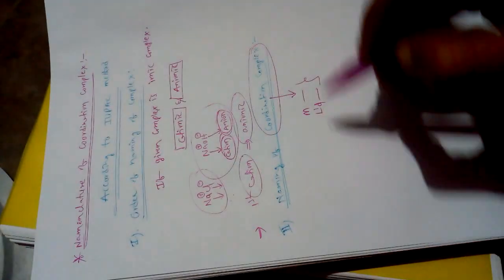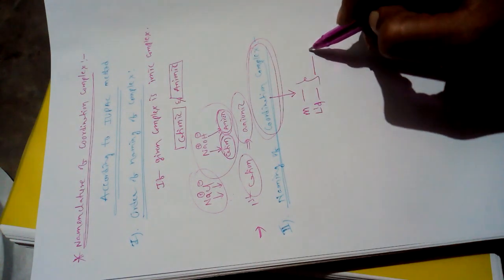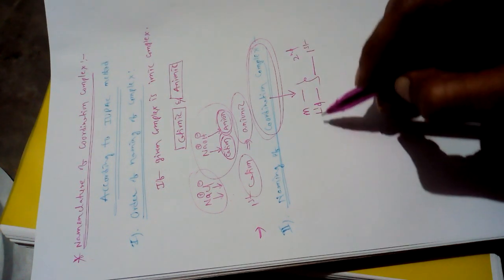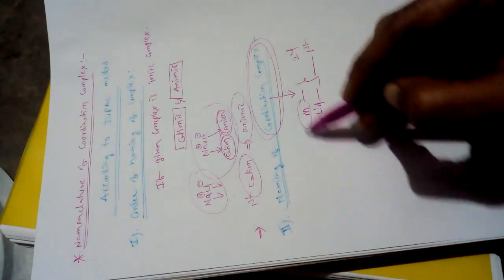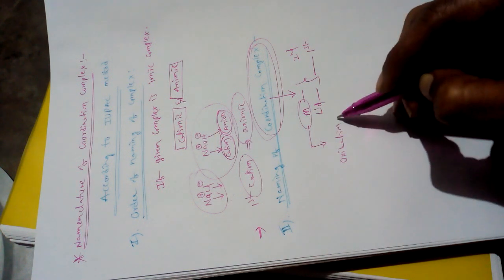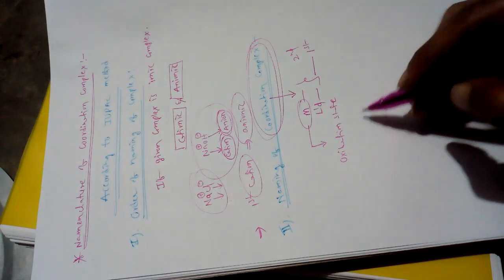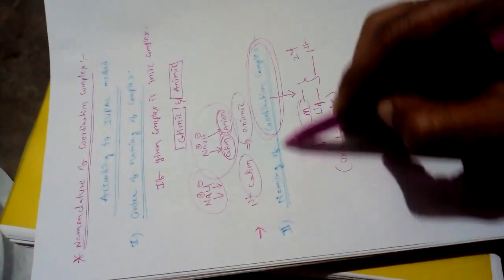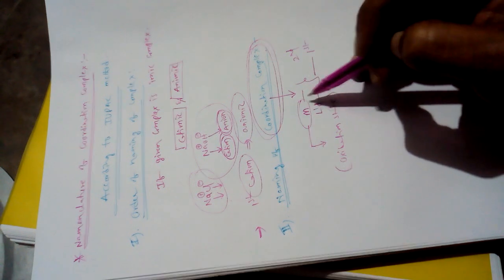Is it clear? When you are writing the name of a coordination complex, write the name of the ligands first followed by the metal.